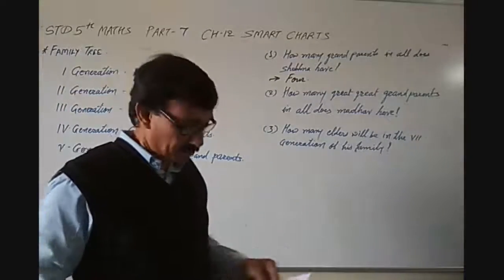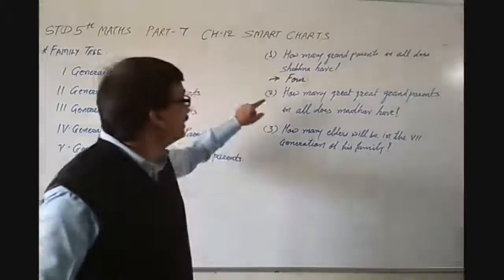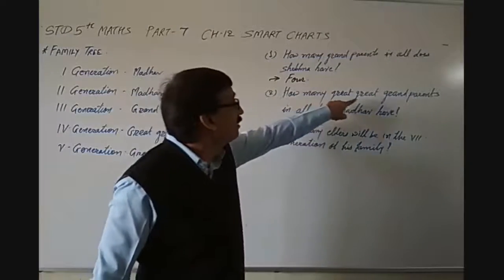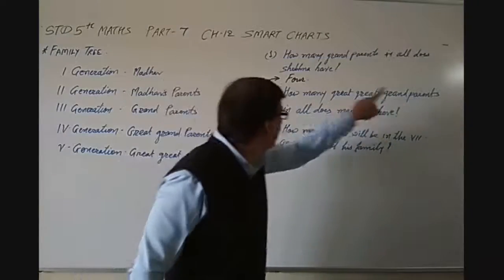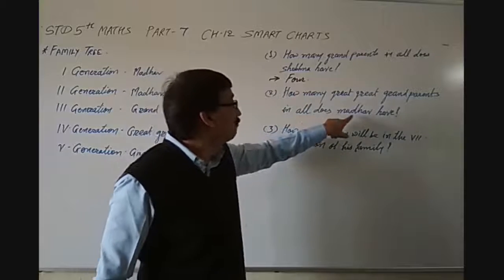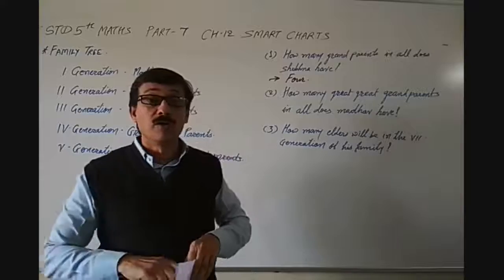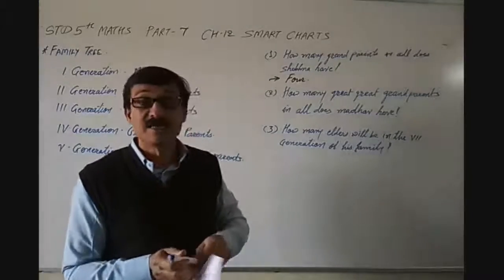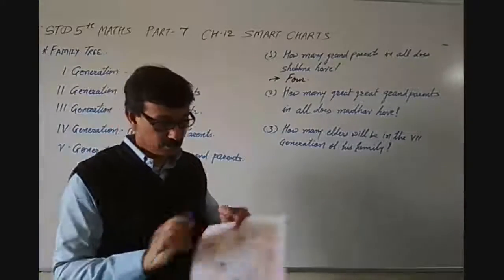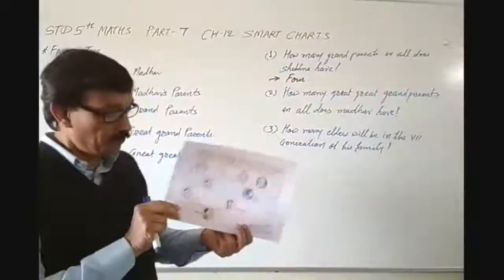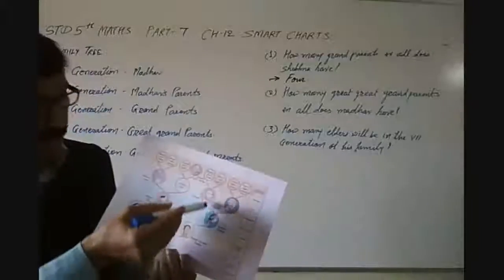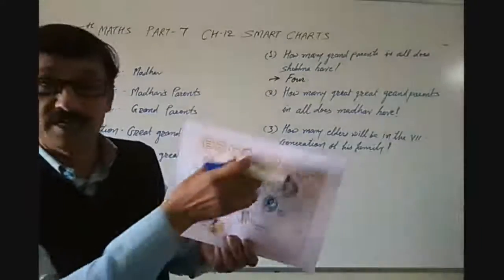Now let's go further. The next question is how many great grandparents in all does Madhav have? Once again, let's understand great grandparents. We will go in this tree only.